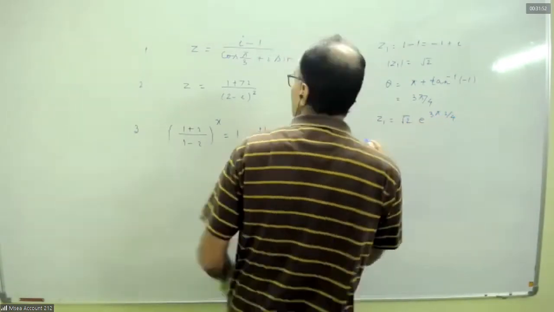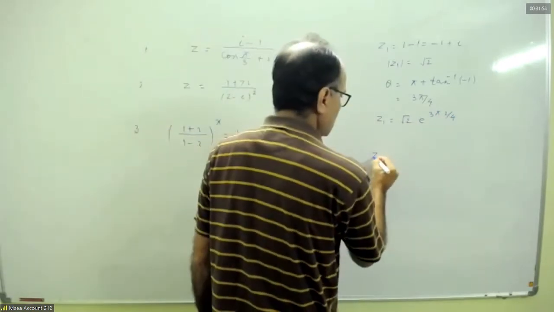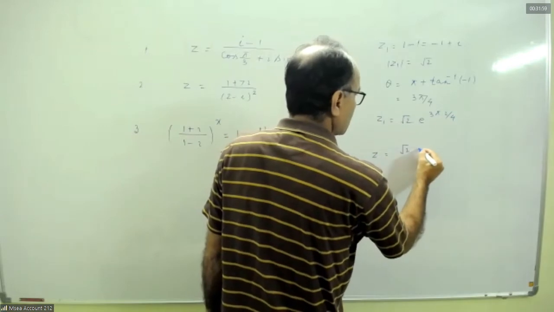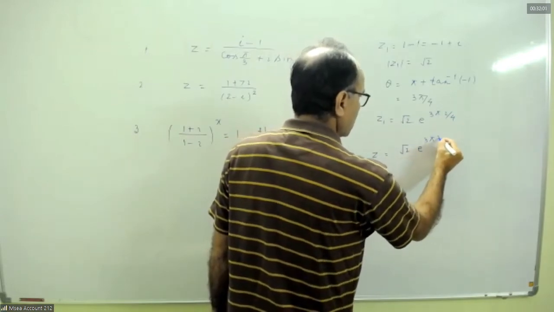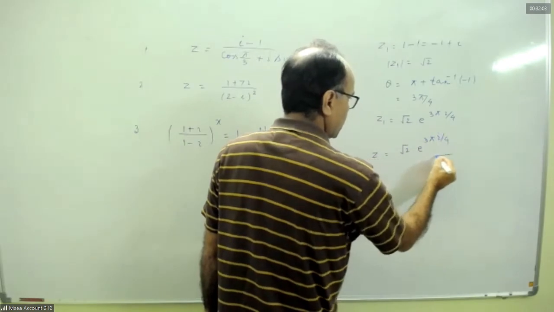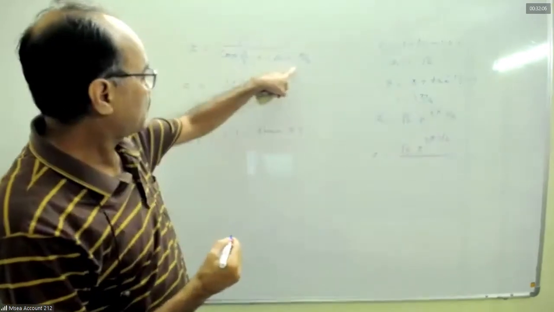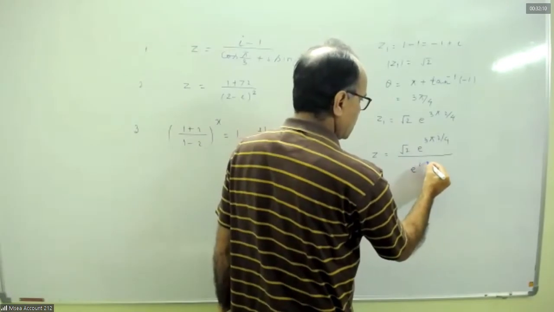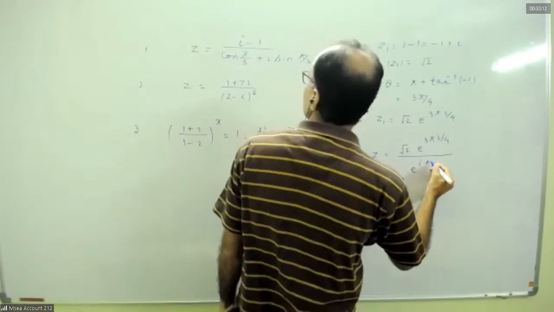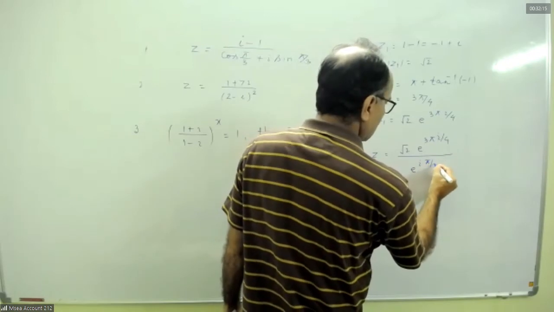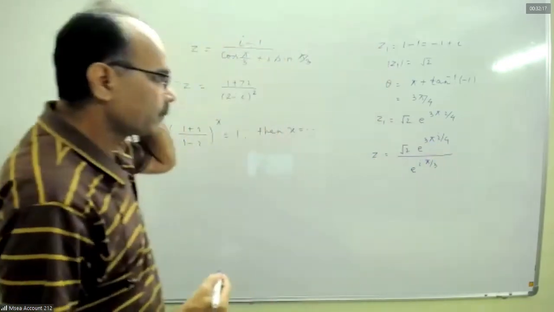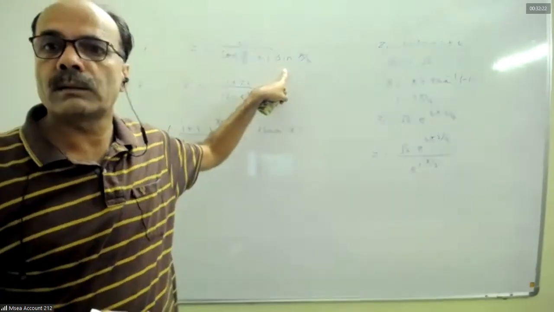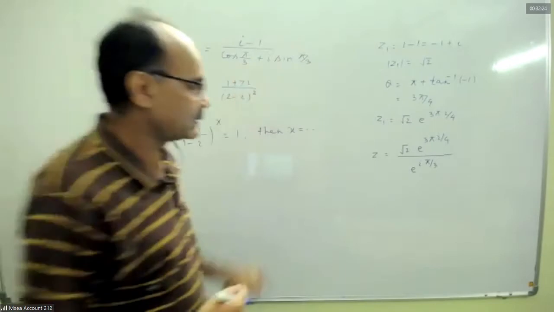And denominator part, Z equal to root 2 into e to the power 3 pi i by 4 divided by e to the power i pi by 4. e to the power i pi by 3. Okay. Denominator part is directly in polar form, e to the power i pi by 3, cos theta plus i sin theta.